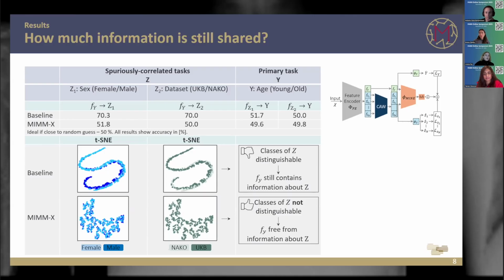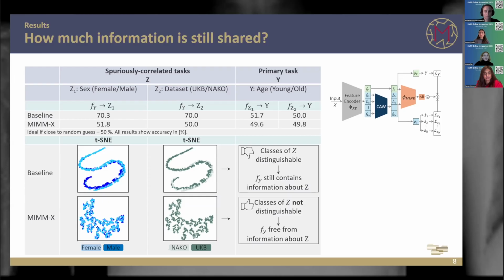But for the baseline, we can still draw some nonlinear decision boundary for both spurious correlated tasks. However, for our model, we were able to remove this information because we're not able to see any clusters of this spurious correlated task anymore. And so we could be sure that we don't share any information in the feature subvector of the primary task anymore.